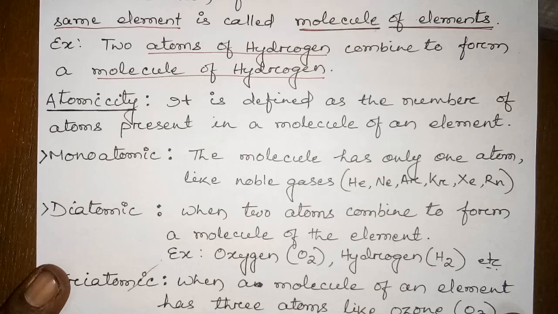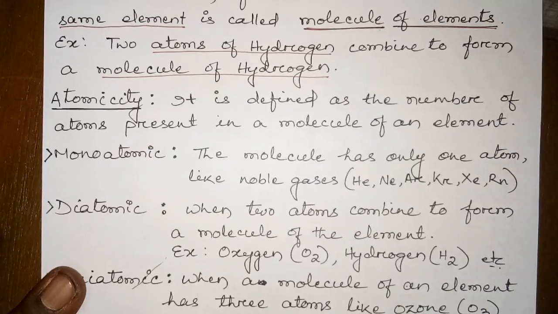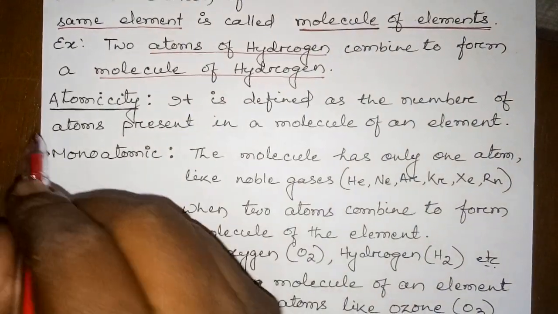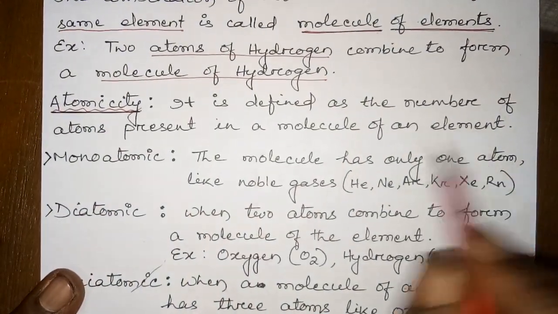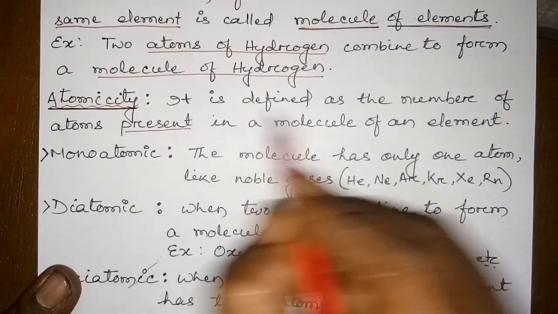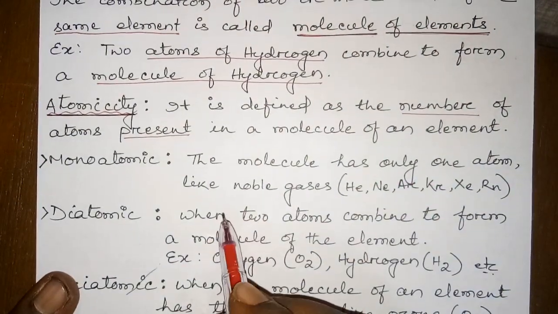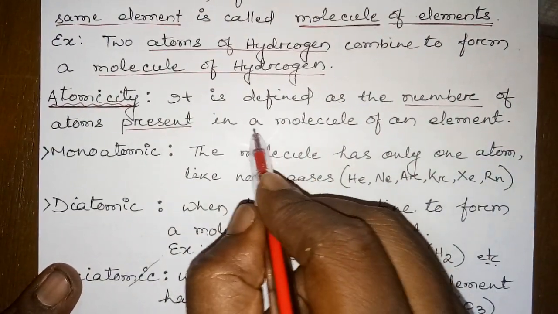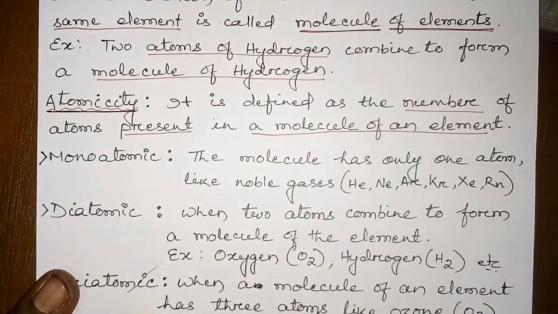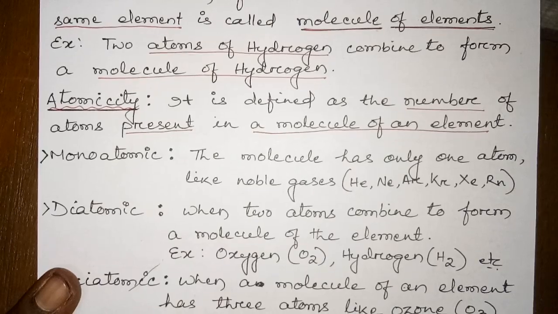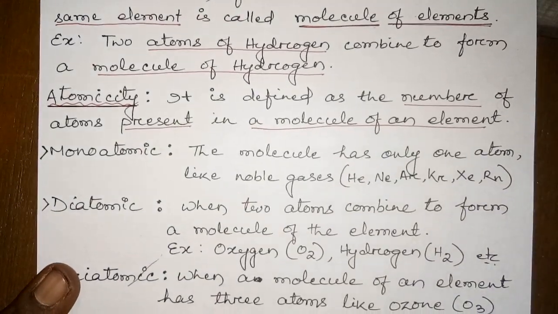Then, basing on atomicity, how many atoms are there in one molecule? So what is the definition of atomicity? It is defined as the number of atoms present in a molecule of an element. That is called atomicity. What is atomicity? The number of atoms present in one molecule of an element.